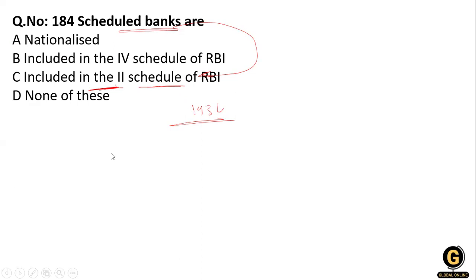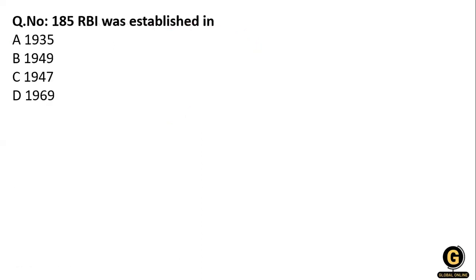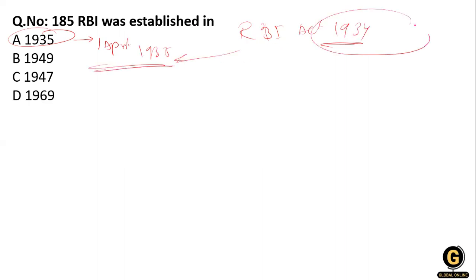The next one: RBI was established in 1935, on the 1st of April. You know that the RBI Act is 1934, but RBI was established in 1935. Why?